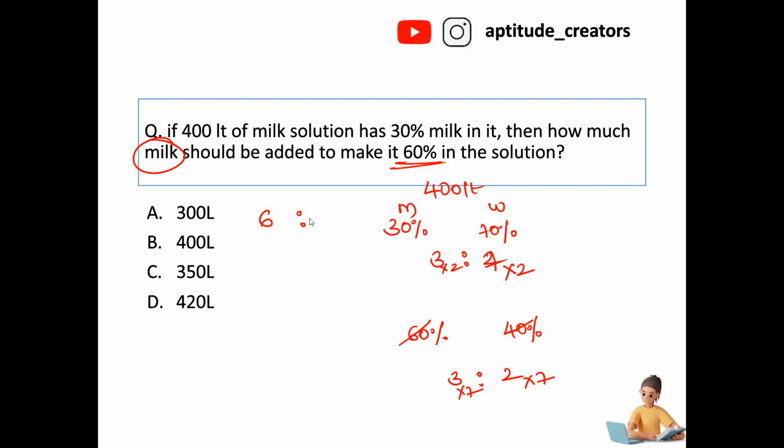Right? Now 3 into 2 is equals to 6. 7 into 2 is equals to 14. This is 21 and this is 14. Now here water is equal. Now here milk is added. Correct? Now initially, how many liters? 6 plus 14 is equals to 20. 20 parts is equals to 400 liters.